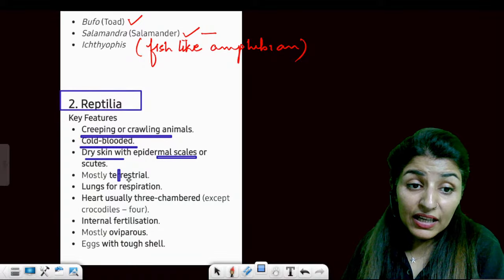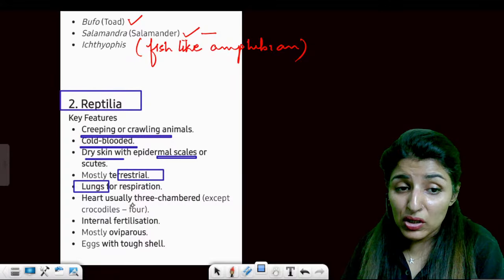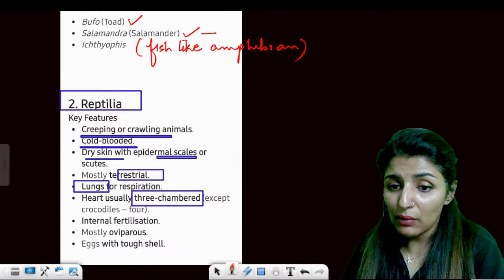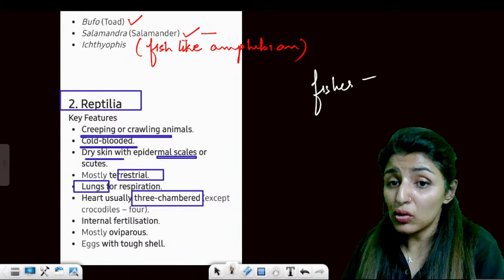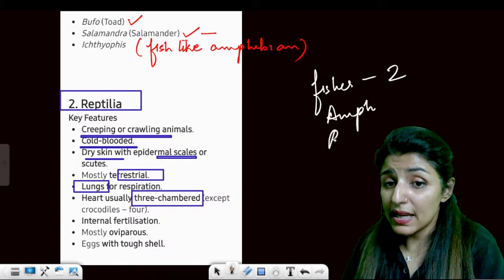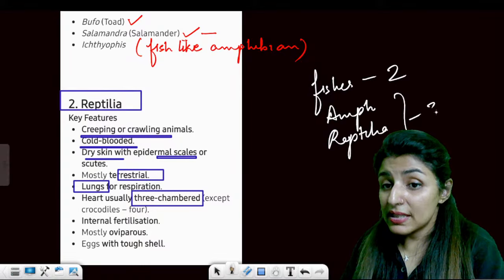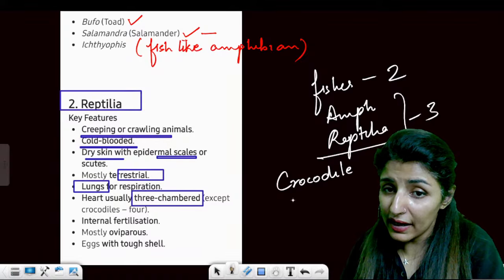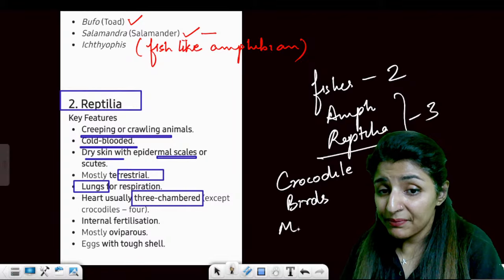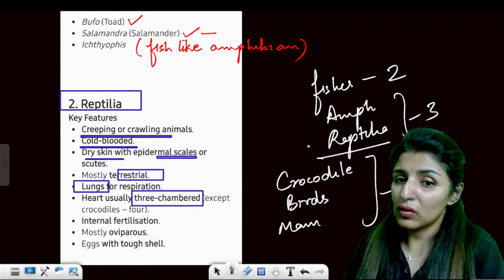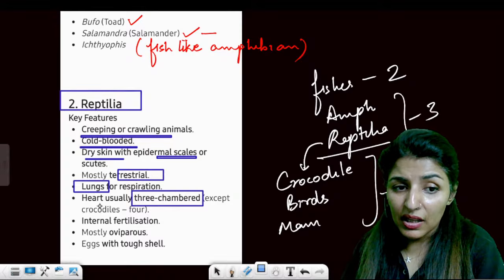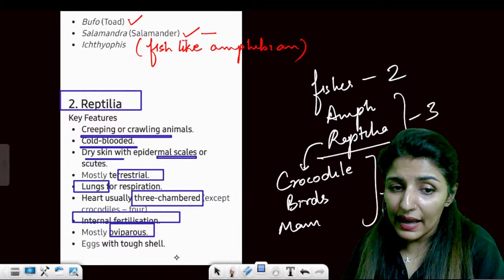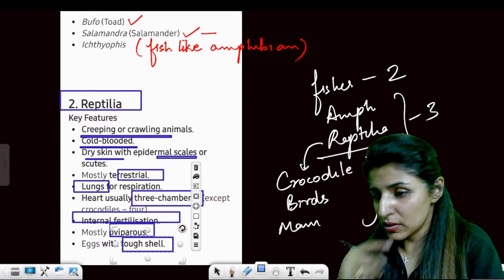Right. Then mostly terrestrial. Lungs for respiration. Heart is three-chambered. Fishes have a two-chambered heart. Remember, fishes have how many? Two-chambered heart. Amphibians and reptiles have three-chambered. Exception is crocodiles, alligator, gharial, and then birds and mammals. They have four-chambered heart. Crocodile is a reptile, but it has a four-chambered heart. Internal fertilization, mostly oviparous, means it is going to lay eggs, and the eggs have a tough shell around it for protection. Are these points clear?